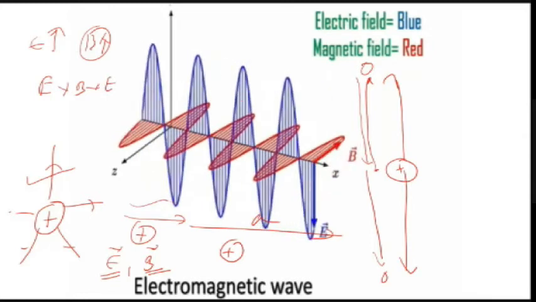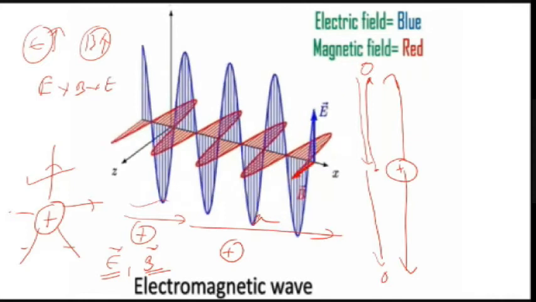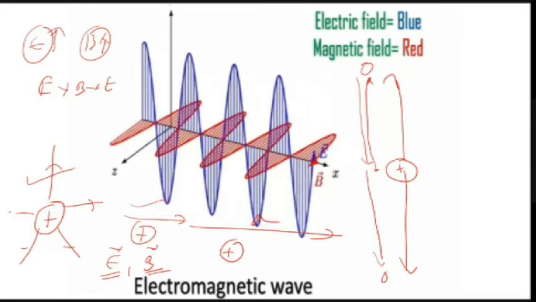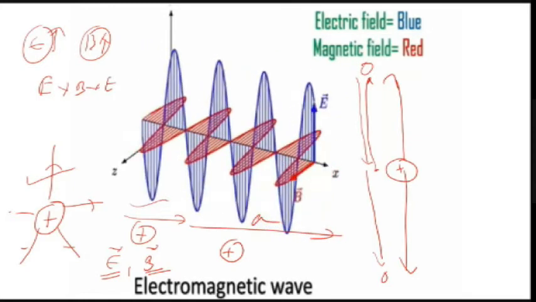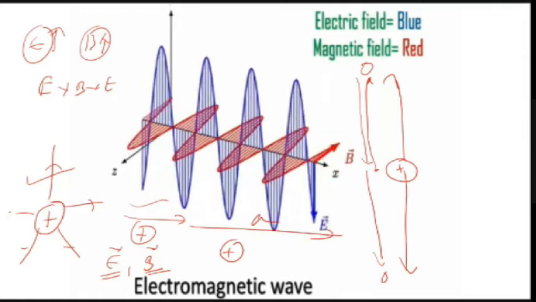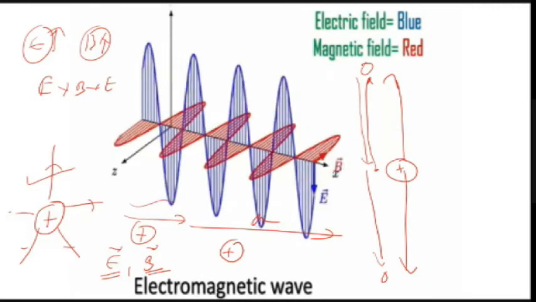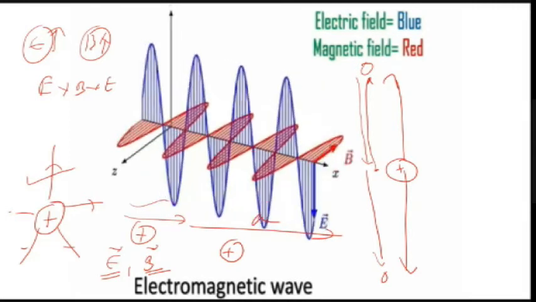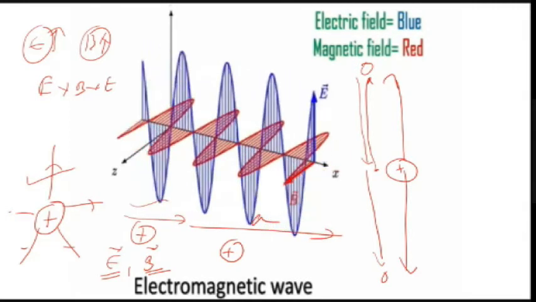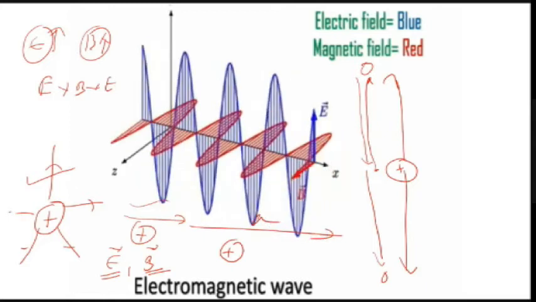So you can see that once you give just an oscillation, what will happen? There is a continuous production of electric field and magnetic field. First we have, they are mutually together. Okay, first we have a time varying electric field. That time varying electric field will produce a time varying magnetic field. This time varying magnetic field will produce a time varying electric field. This is a continuous process. So they will start to propagate in space.